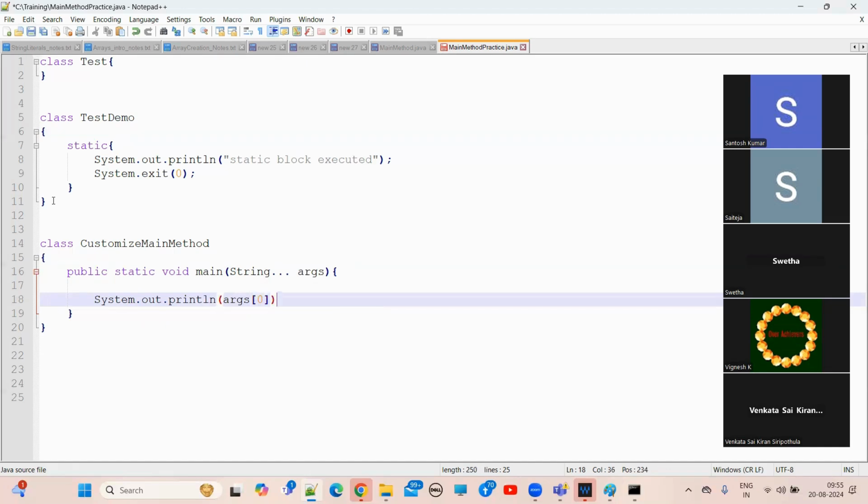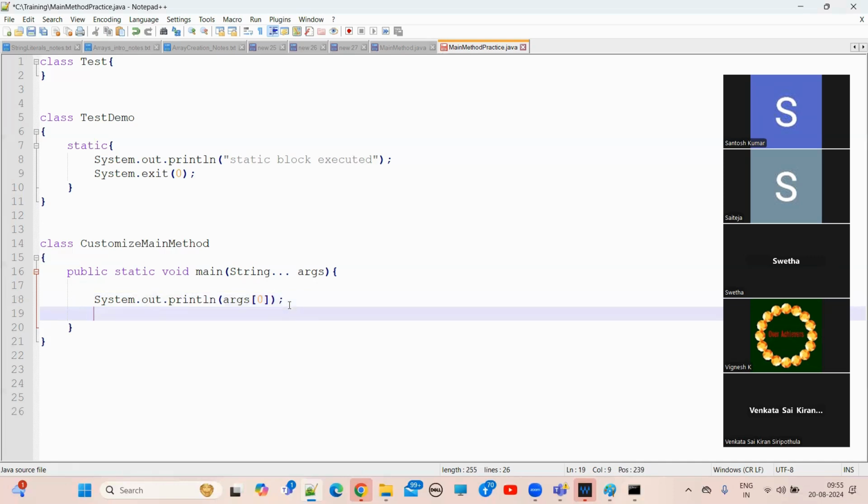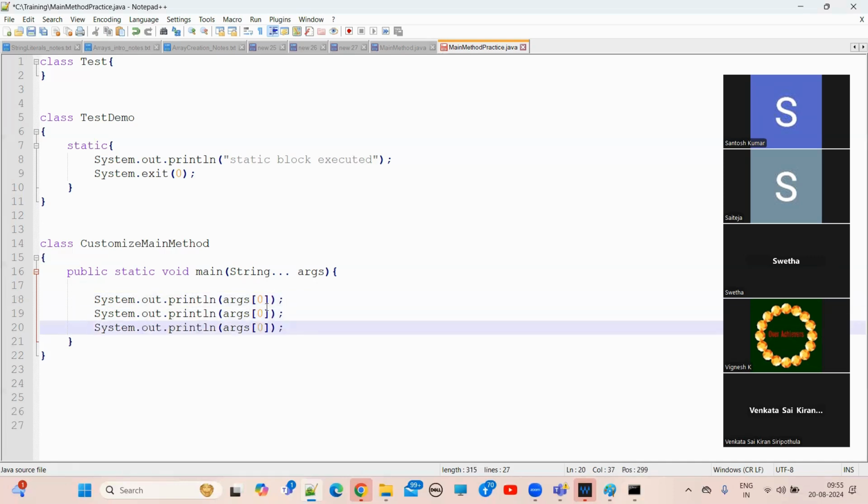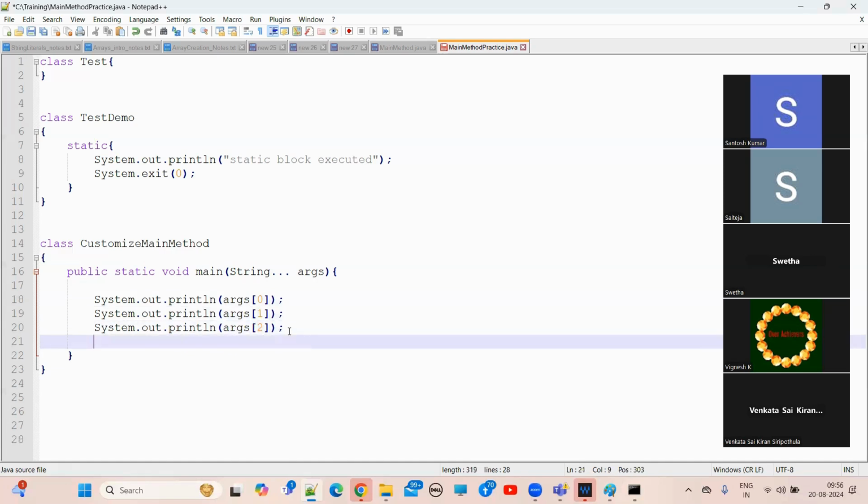I want to print args[0], or else let me take args[1] also, and args[2] also I want to print. Understand? And after that I want to combine args[0] and args[1] plus args[2].